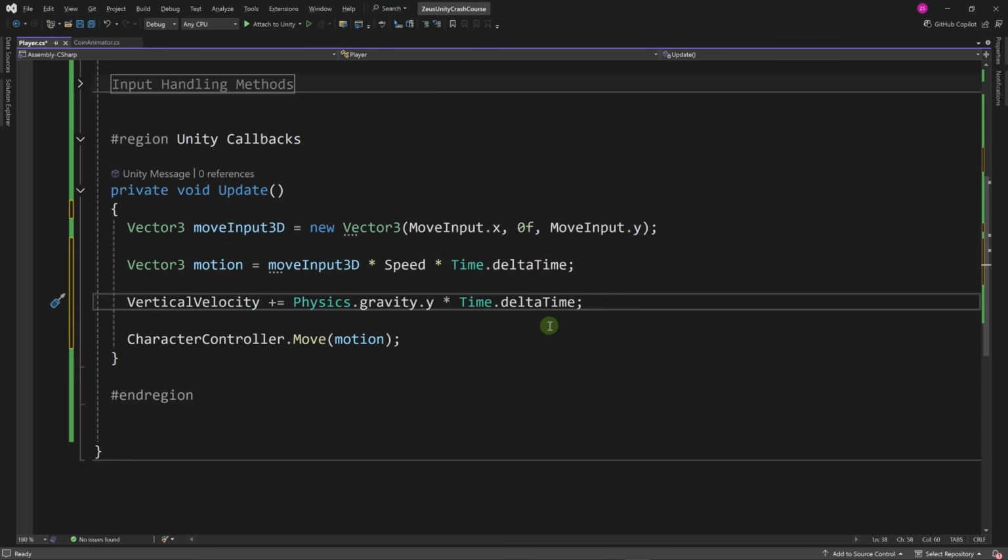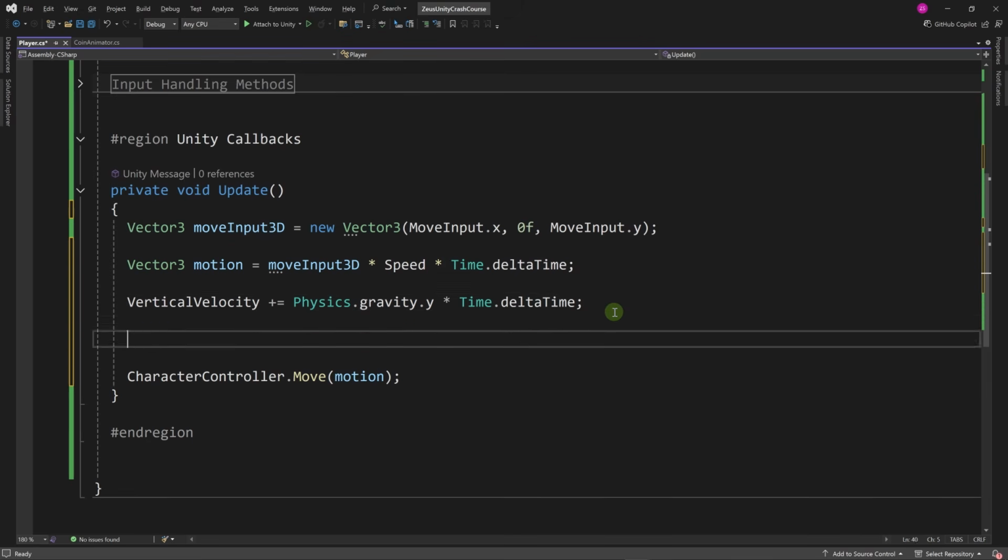Now, if we do this while being on the ground, this vertical velocity will keep getting in the negative values and will keep getting bigger in the negative values, and we don't want that to happen. We want to stop it at a certain point when we are on the ground, and thankfully on the character controller component we have a boolean that tells us whether we are on the ground or not.